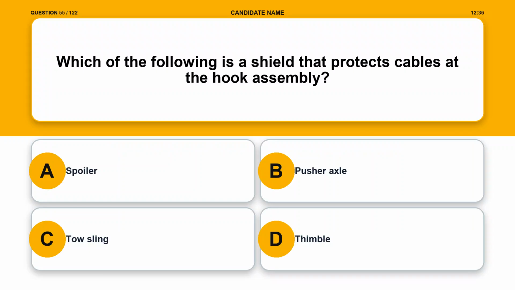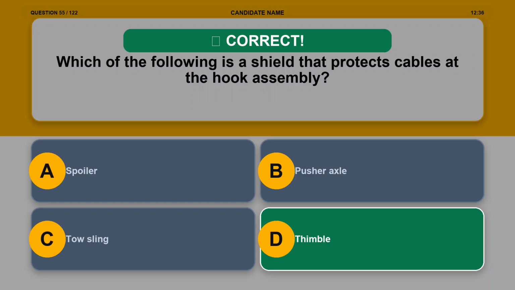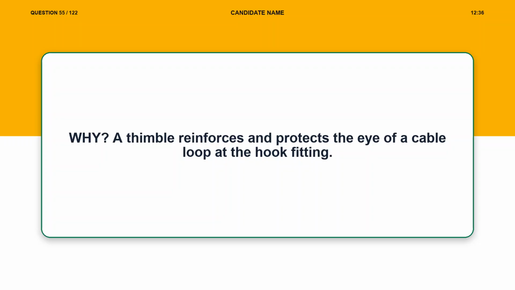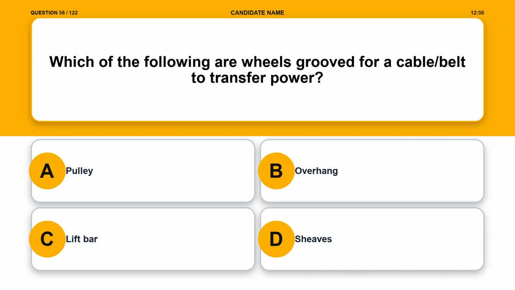Option A. Spoiler. Option B. Pusher axle. Option C. Tow sling. Option D. Thimble. The correct answer is option D. Thimble. Explanation. A thimble reinforces and protects the eye of a cable loop at the hook fitting. Question 56. Which of the following are wheels grooved for a cable or belt to transfer power?